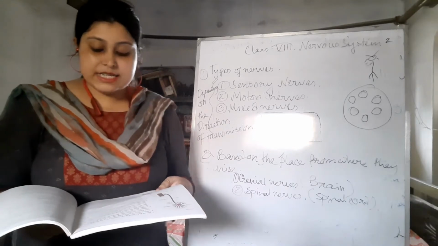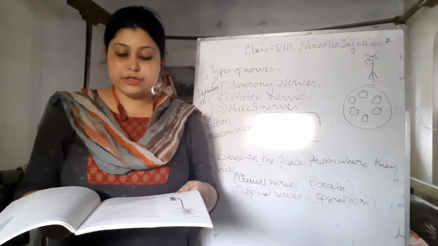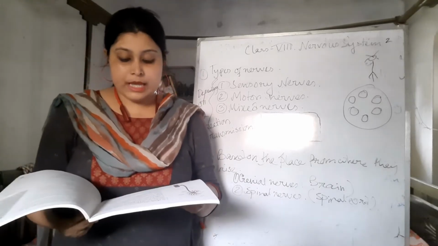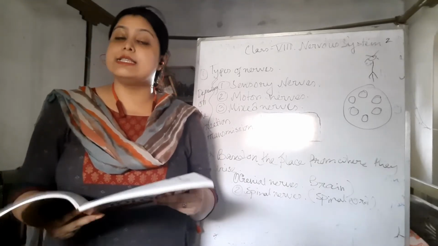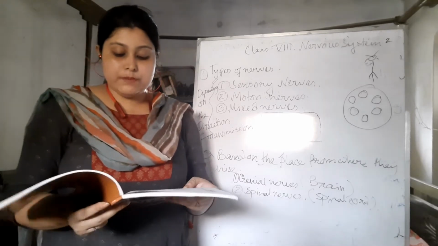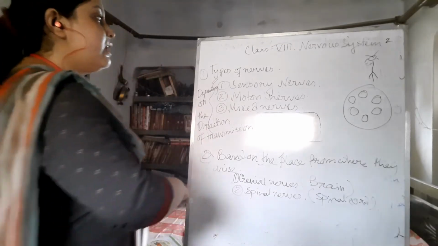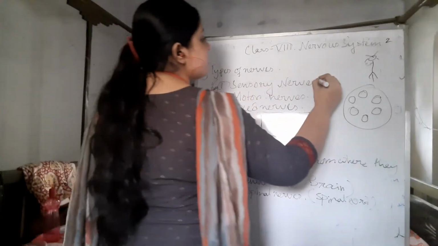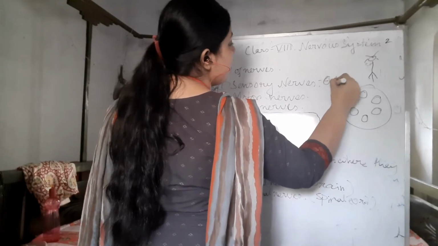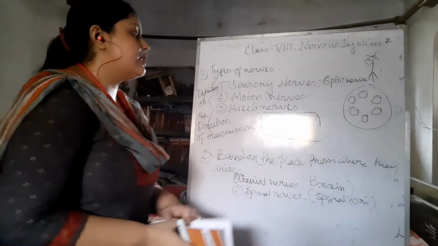These are the nerves that carry messages or impulses from the sense organs to either the spinal cord or the brain. They contain only sensory fibers. For example, the optic nerve sends a message from the eye to the brain. So one example of a sensory nerve is the optic nerve.